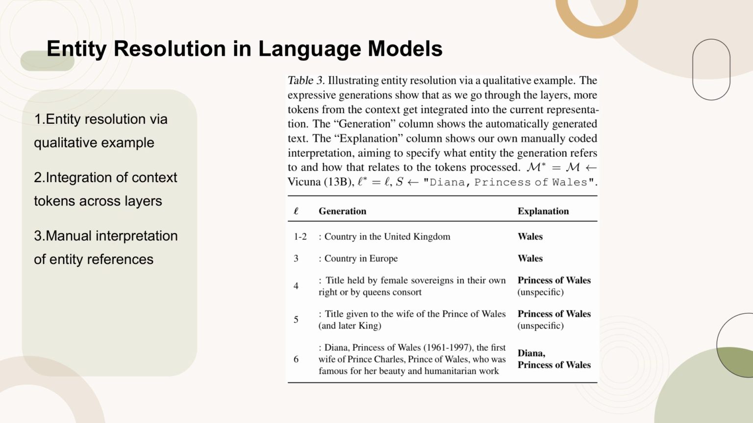Table 3 provides a qualitative example illustrating how entity resolution occurs in language models. As we progress through the layers, more tokens from the context are integrated into the current representation. The generation column displays the automatically generated text, while the explanation column offers a manually coded interpretation, specifying the entity the generation refers to and how it relates to the processed tokens. This example uses the model Vicuna 13B, and the subject Diana, Princess of Wales.